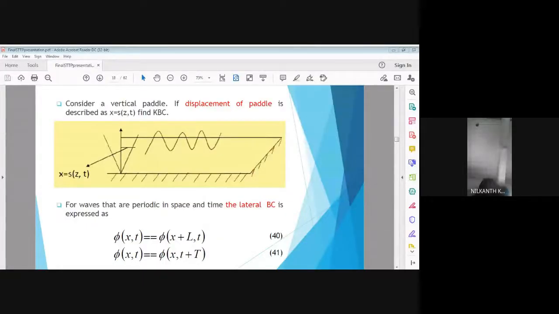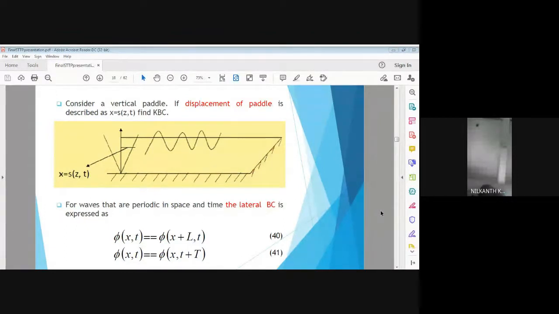Then another property of the wave is wavelength, L. Wavelength, capital L, is defined as the distance between two crests, or the distance between two troughs, or the distance between a phase change, that is theta equal to 0 to theta equal to 2 pi.